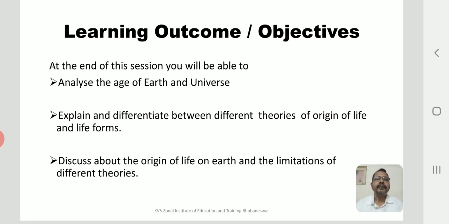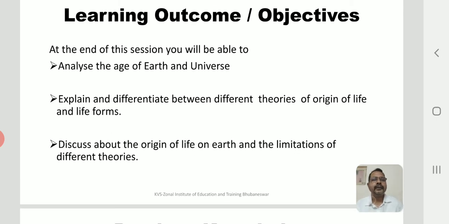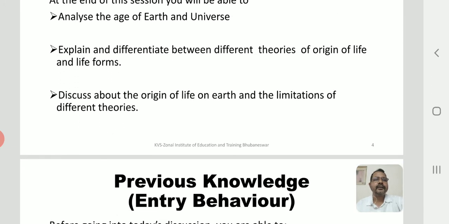And we will also explain and differentiate between different theories that were put forward by scientists and thinkers to explain the origin of life and life forms on earth. Okay, we'll go into the details one by one. We'll also discuss the origin of life on earth and the limitations of different theories, why some of the theories have been proved wrong, what the other implications of these theories are, what the correct theory is, and how these were proved by scientists. So all those aspects will be covered in our first session.